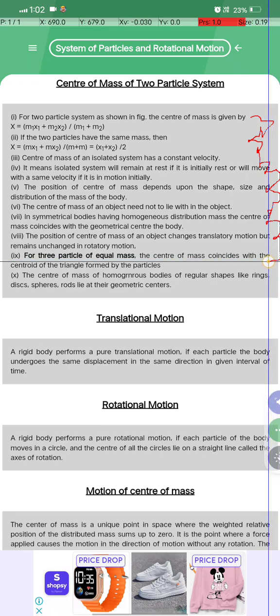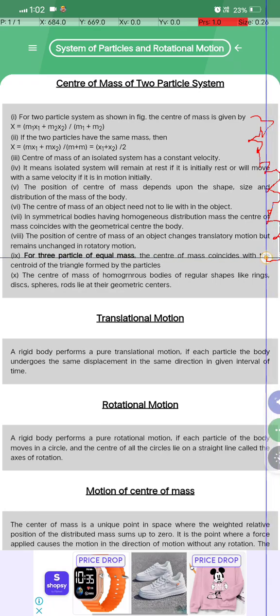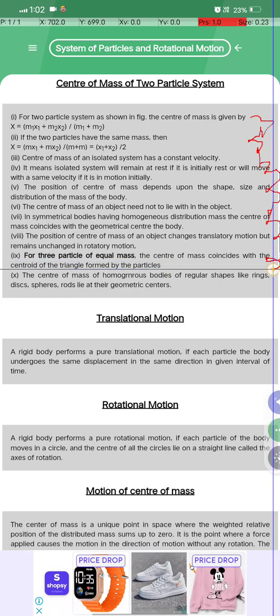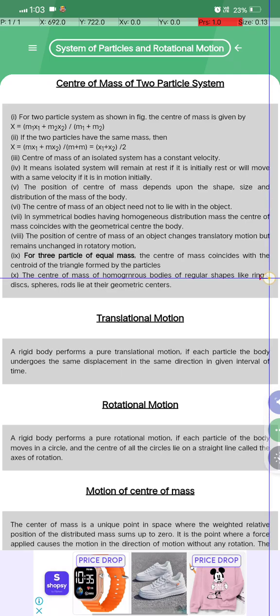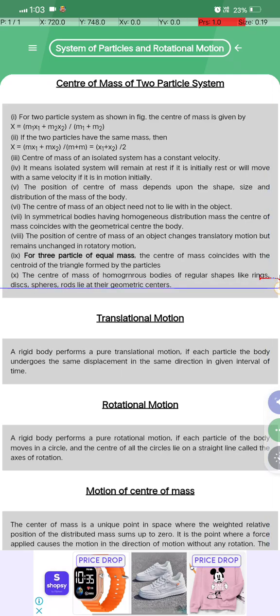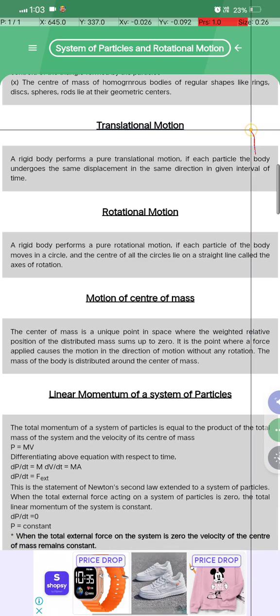देखो अब अगला क्या कह रहा है, for three particles of equal mass, the center of mass coincides with the centroid of the triangle formed by the particles. The center of mass of a homogeneous body of regular shape like a ring, disc, sphere or rod lies at the geometrical center. ट्रांजिशनल मोशन क्या होता है?